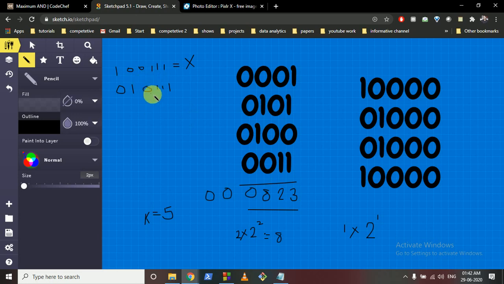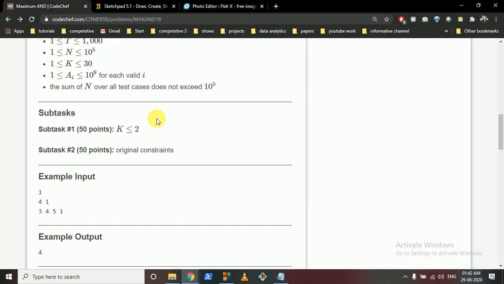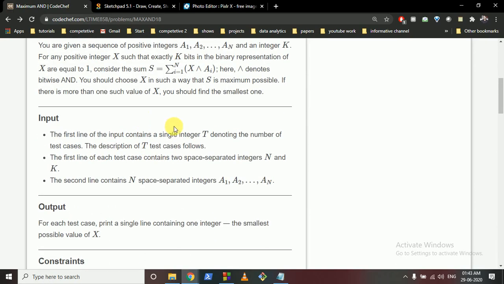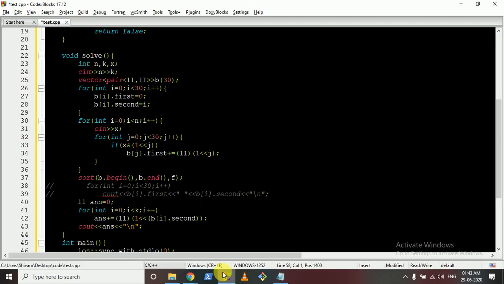I hope you understand, because filling the smallest indices first will make this x smallest, and that's what is given in the question, that if there are multiple answers you'll have to print out the smallest number. I hope you understand the question now. Let's move on to the code.